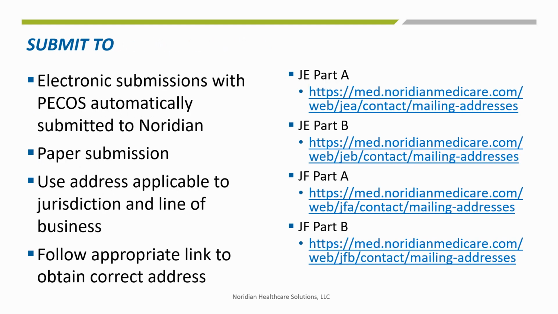Once the applications are complete, they need to be submitted. An electronic one through PECOS will automatically be routed to the MAC of your enrollment. The paper applications for those enrollments with Noridian can be mailed to the appropriate address for your state and jurisdiction. Links to those addresses are provided here.